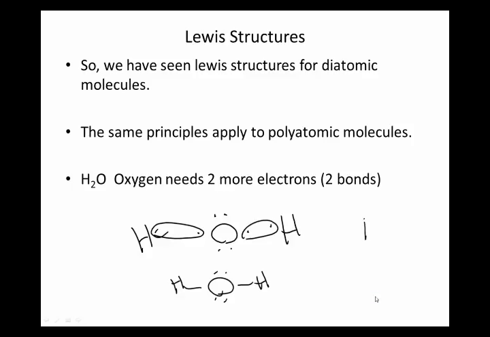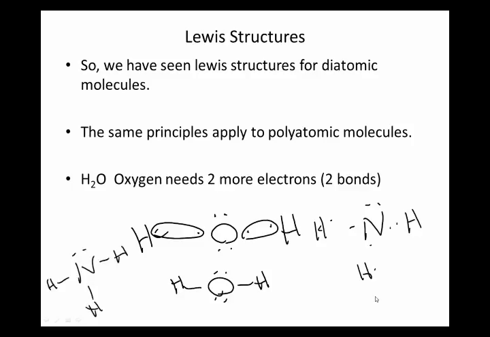Nitrogen has 5 valence electrons. It needs to make 3 bonds. So you can kind of predict what an element's going to do based on how many valence electrons it needs. So nitrogen's going to tend to make 3 bonds. Oxygen's going to tend to make 2 bonds.